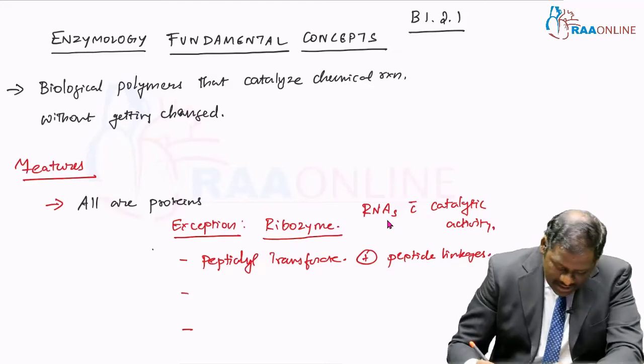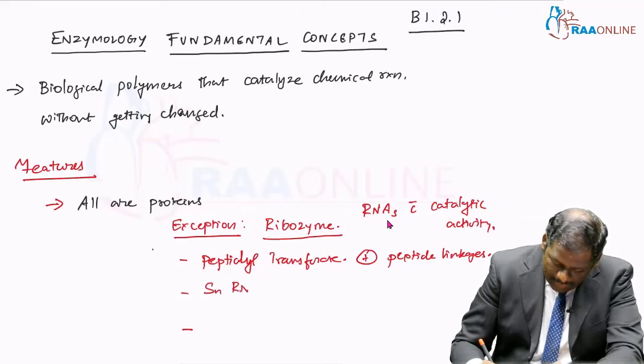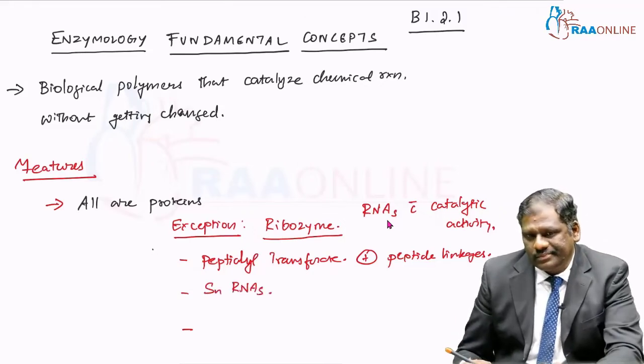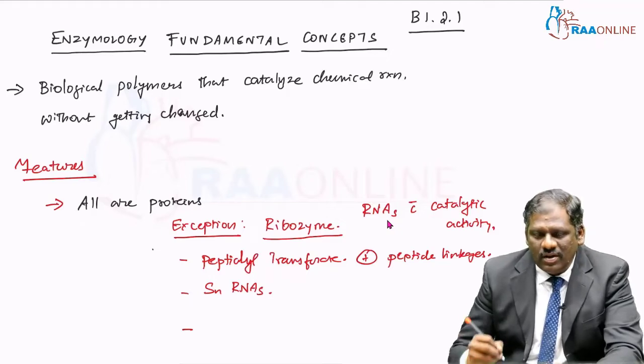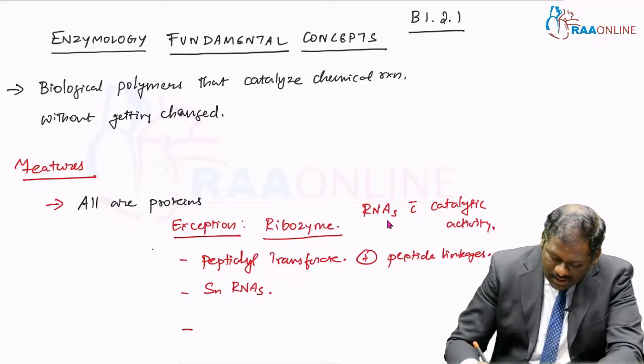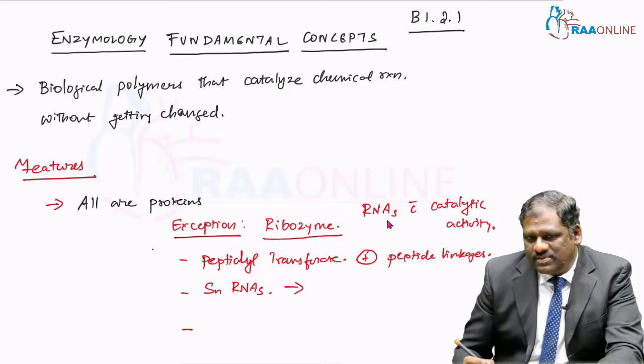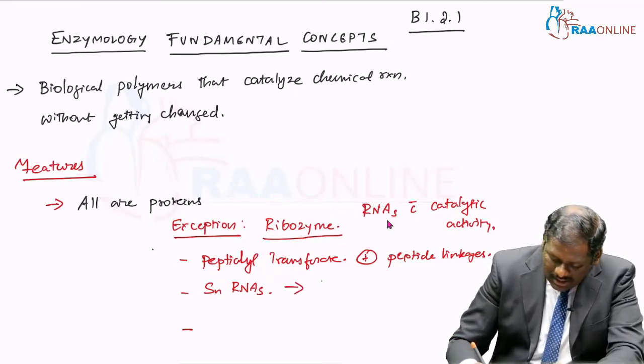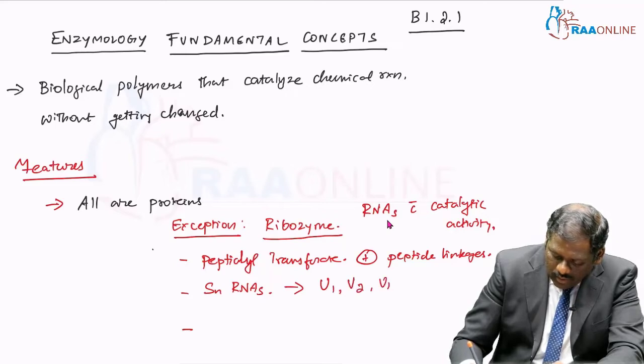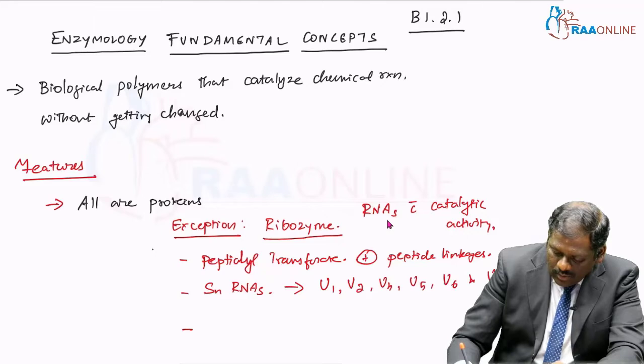Then we have various kinds of small nuclear RNAs. We have 6 types of small nuclear RNAs: U1, U2, U4, U5, U6 and U7.